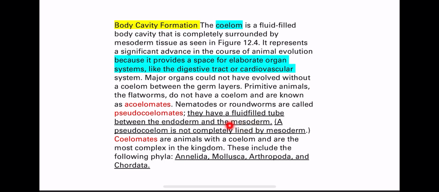When can I say that these animals are coelomates? If they have a body cavity that is fluid-filled and completely surrounded by mesoderm, like annelids, mollusks, arthropods, and all chordates. What about pseudocoelomates, like nematodes and roundworms?